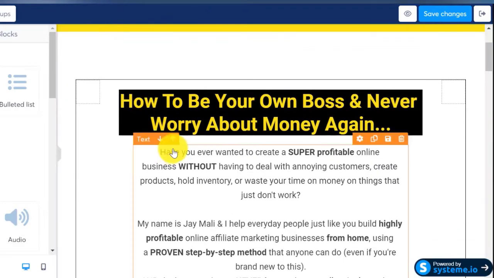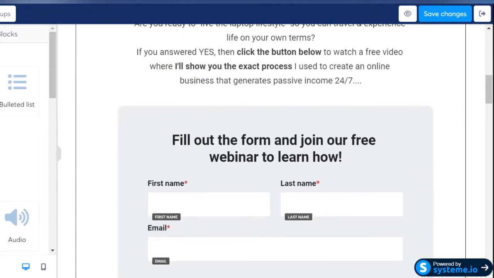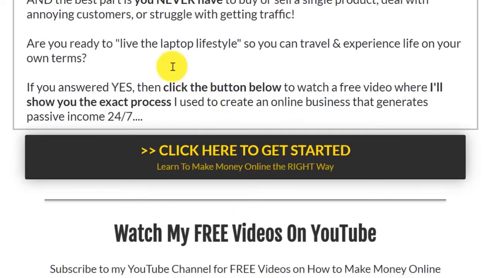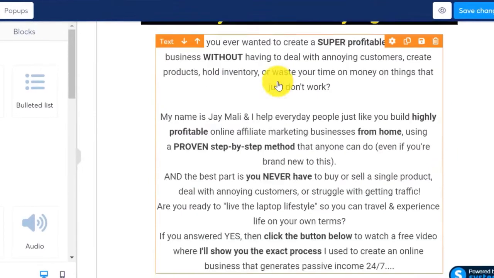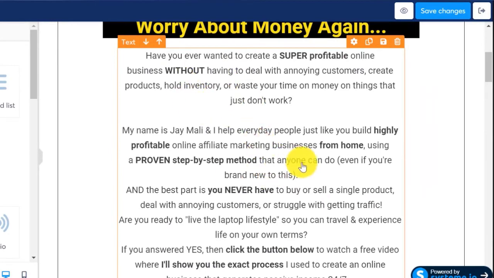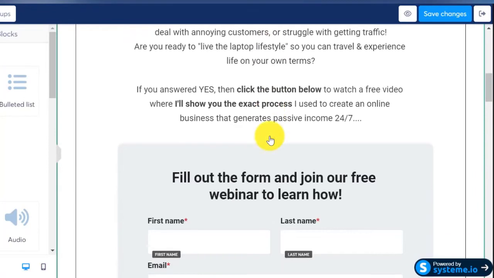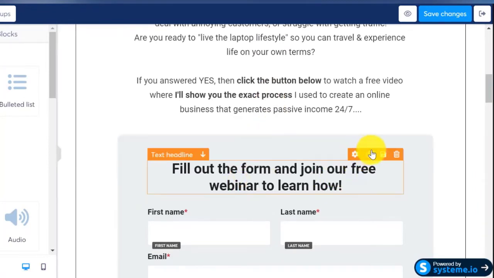5 minutes later. So as you can see now, I've actually updated this page to look a bit similar to the original. I've copied the whole text, and you can see over here, this is the text, this is all the ad copy, and yeah, that's essentially updating the landing page. Perhaps we can delete this, we don't need this.